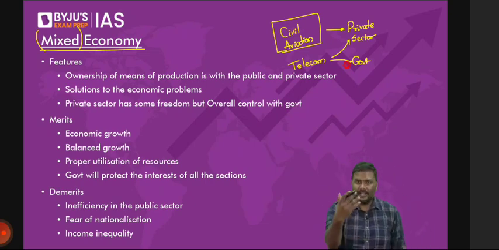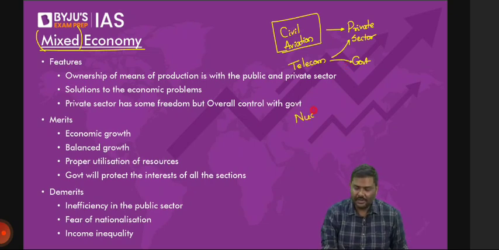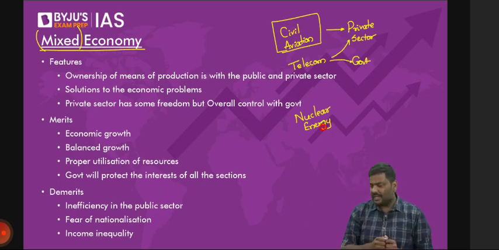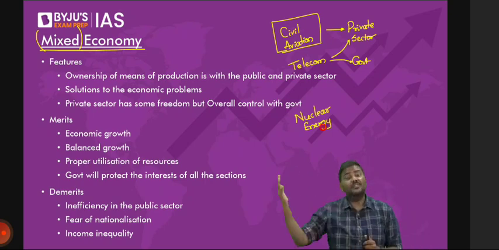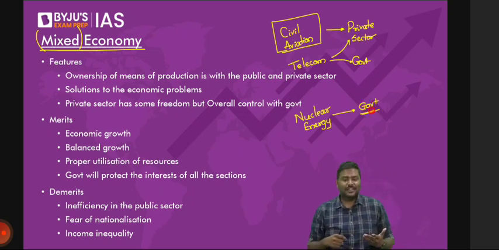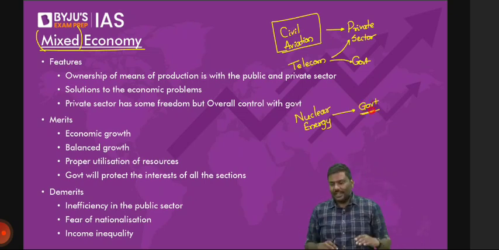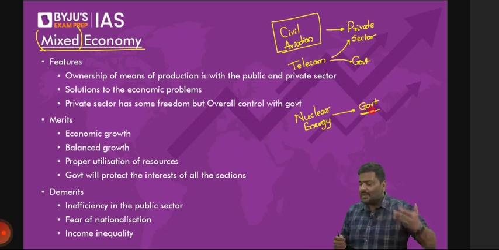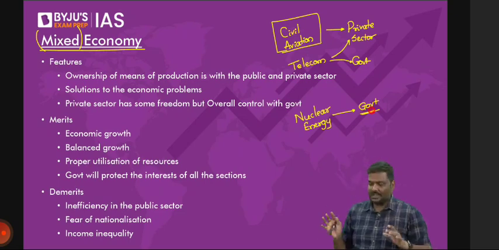And I'll give you one extreme example here. The nuclear energy. Any company that works in the nuclear energy in India, let's say mining of the nuclear materials, usage of the nuclear materials, disposal of the nuclear materials, is under the government. Now have a look at this. Can you see all the three forms here? In some of the sectors, resources will come under the private sector. In some sectors, resources are purely under the government. In some, resources are shared between the government as well as the private sector. This model is referred to as mixed economy.